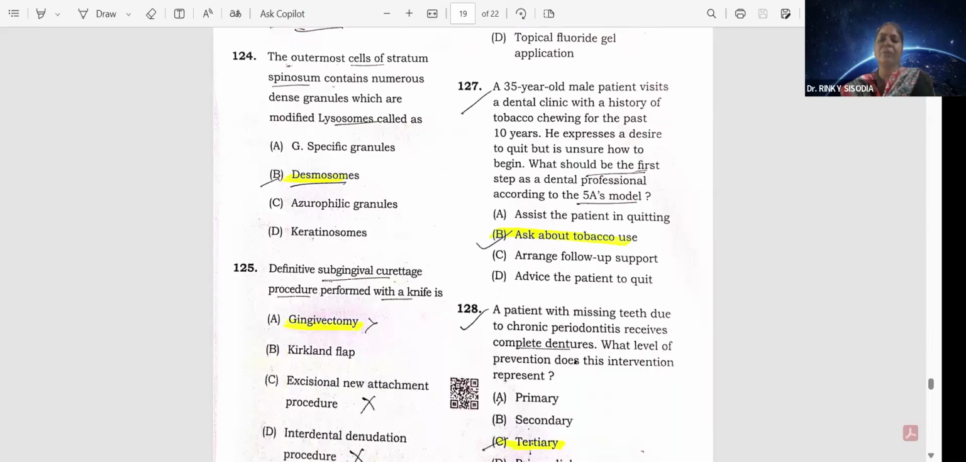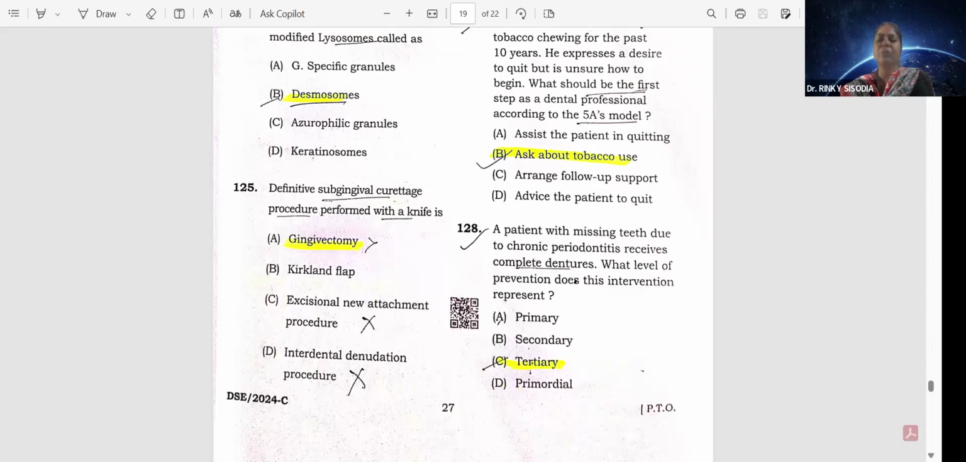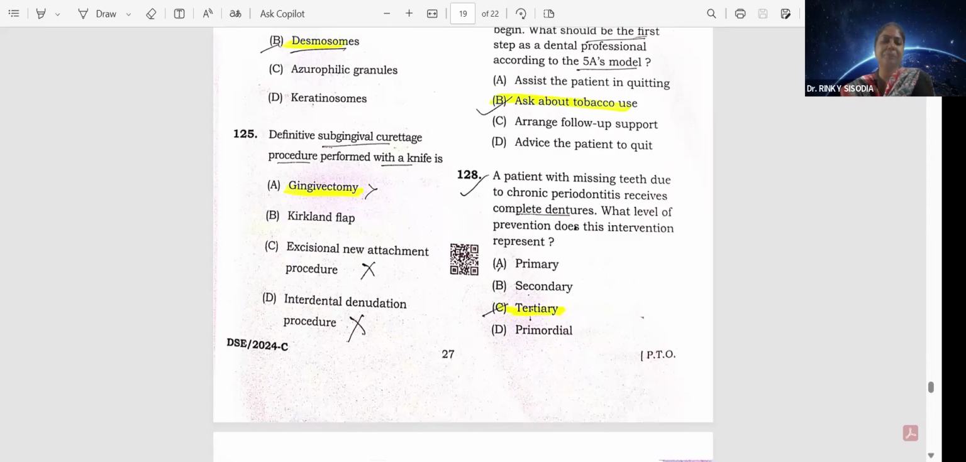Okay, question number 128. A patient with missing teeth due to chronic periodontitis receives complete denture. What level of prevention does this intervention represent? That is option C, tertiary.